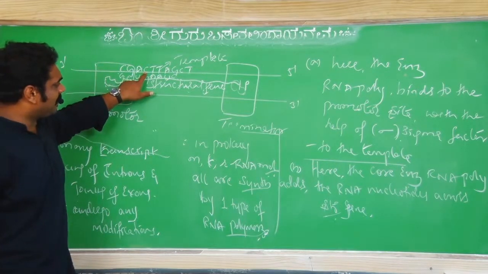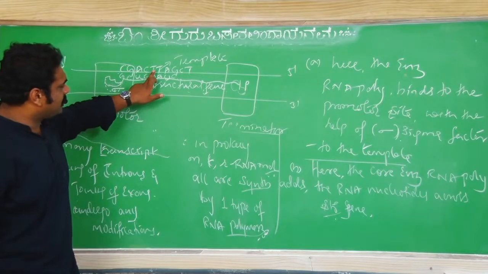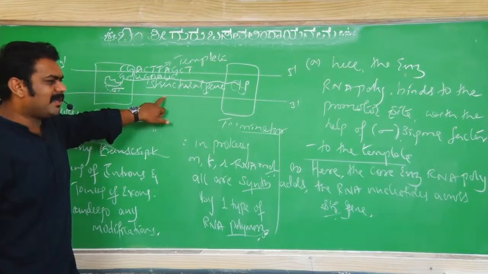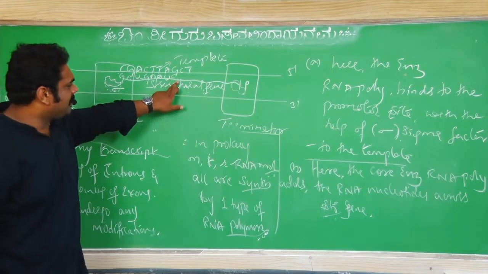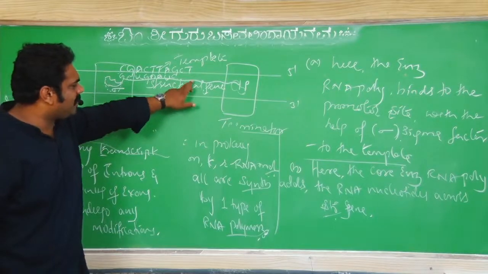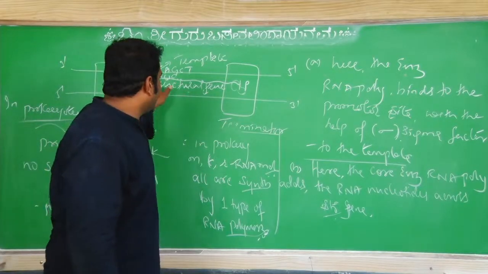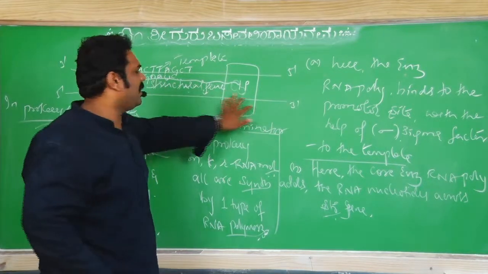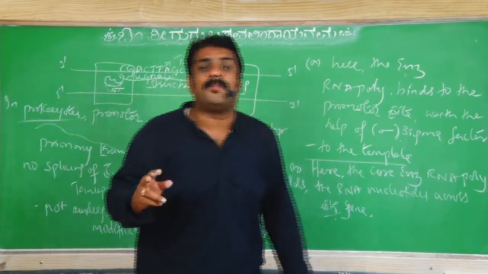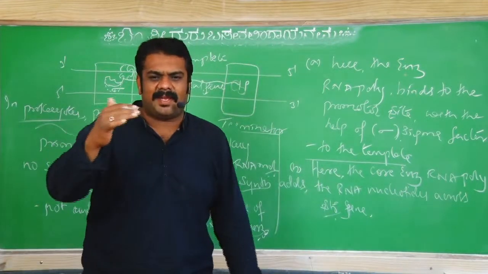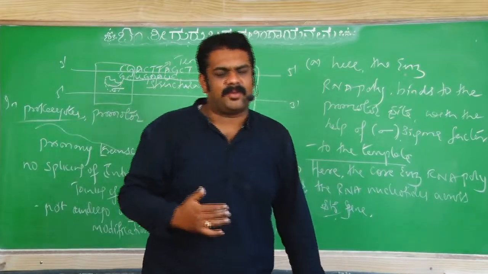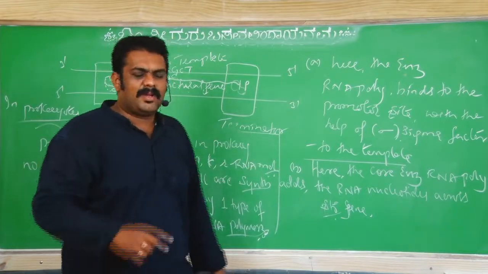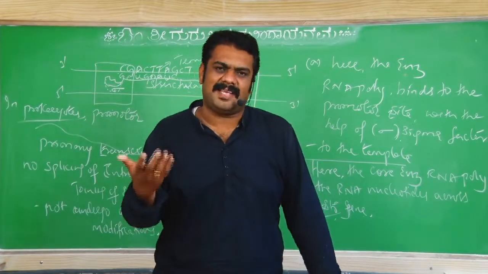This is the template strand. This is non-template, called the non-coding strand. This is called the coding strand. Sir, why did you call this the coding strand? Because this mRNA chain and this DNA both have the same set of nucleotides. जो भी mRNA है, the same sequence of nucleotides is also found in this part of DNA, right? Because two DNA are complementary. पहले के सामने और एक नया mRNA बना है तो भी जो भी mRNA बनाए और जो भी नीचे ये DNA पार्ट है दोनों में न्यूक्लियोटाइड सीक्वेंस एक ही है, सेम ही है.